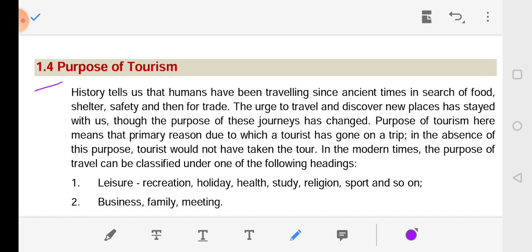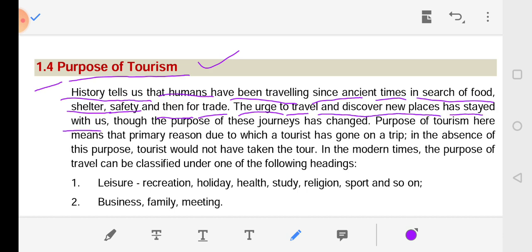1.4, Purpose of tourism. History tells us that humans have been traveling since ancient times in search of food, shelter, safety, and then for trade. The urge to travel and discover new places has stayed with us, though the purpose of these journeys has changed. Purpose of tourism here means the primary reason due to which a tourist has gone on a trip.